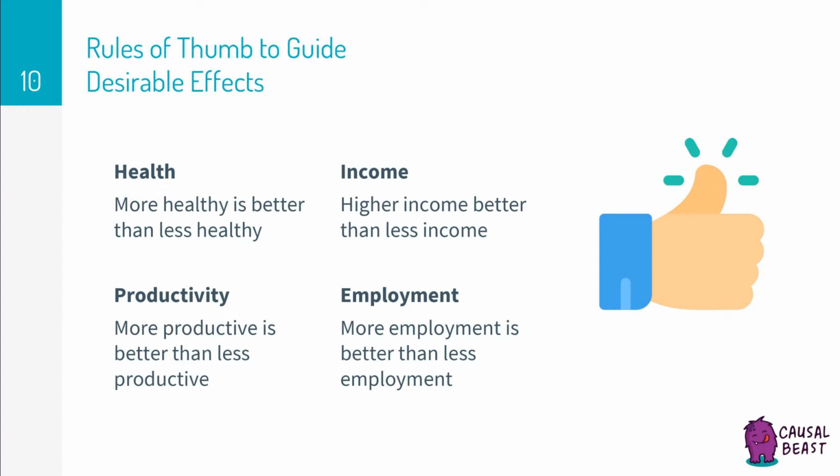And there are countless more examples like more wealth is better than less wealth, more education is better than less education. And of course there are no divine statements regarding the desirability of these effects. But the societal rules of thumb are pretty practical and work well, and we're okay with that, which means that most of our efforts should be focused on what the causes of these well-established and desirable effects are.